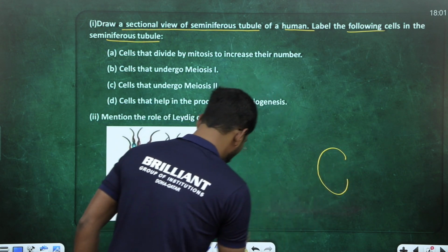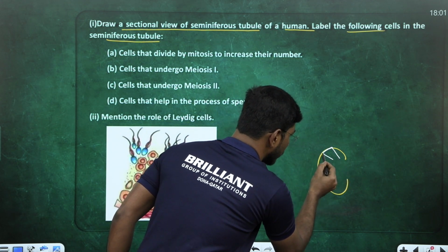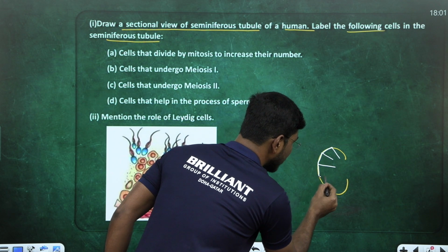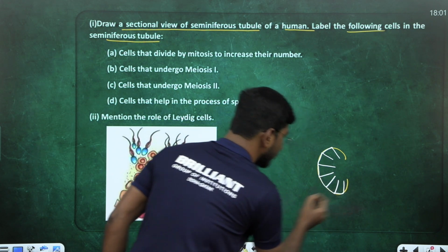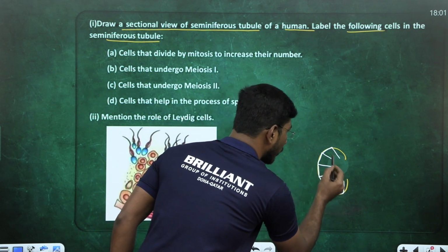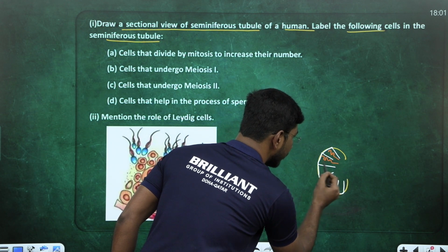Inside the testis, there are many lobes, right? These lobes are called what? Tell me. Testicular lobes. Inside the testicular lobe, there are highly coiled structures present, right, student? These highly coiled structures are called what? Tell me. Seminiferous tubules.